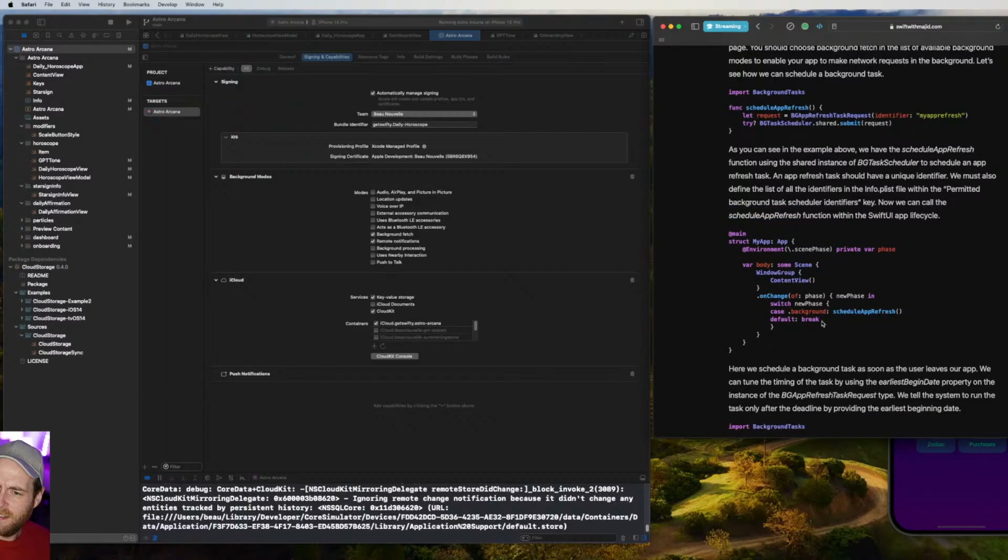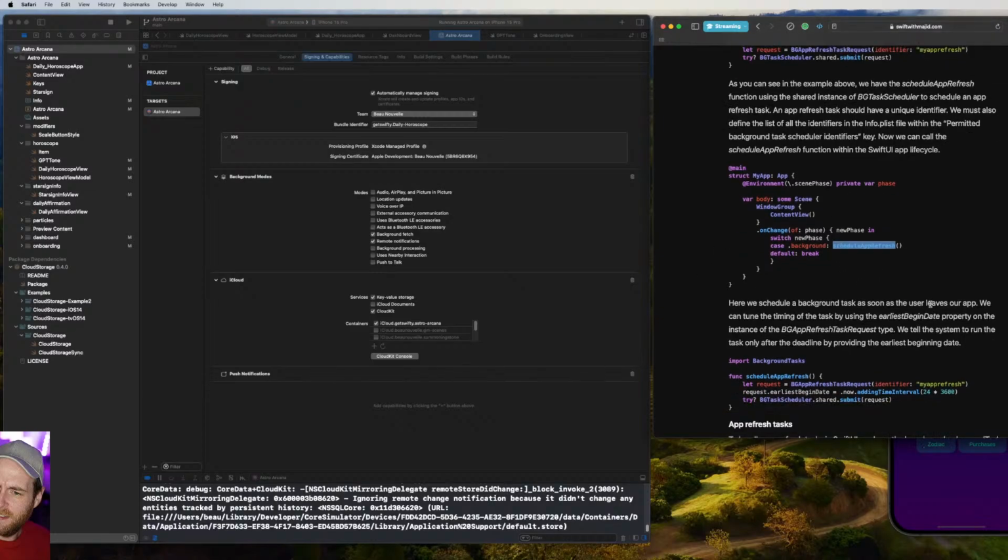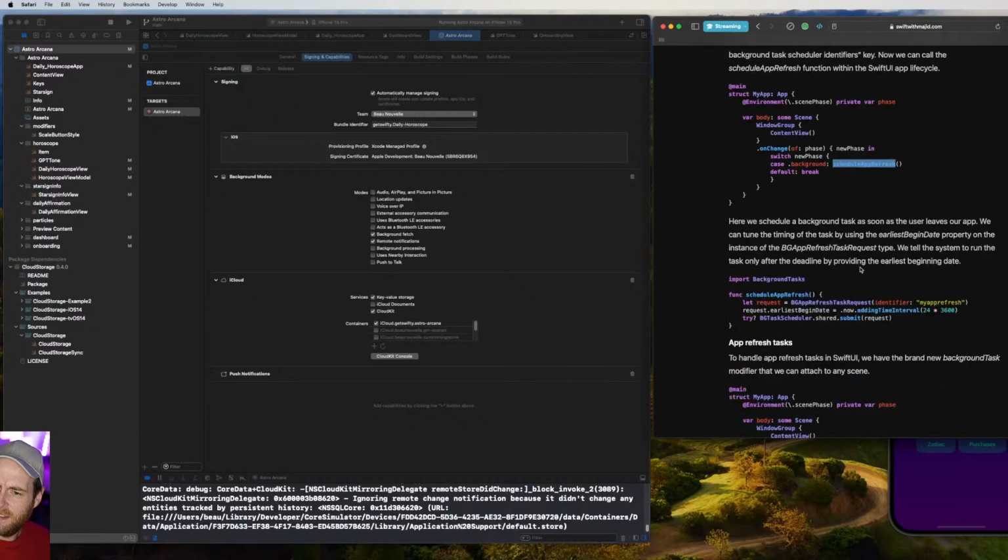So it looks like window group, we've got onChange of phase. So scene phase, I think, is when the app goes into the background or foreground, or it gets terminated in some way. Like every time the phase changes. I don't know if that also applies to the iPad when you have multiple scenes open. Could probably look into that. But on the change of that, it looks like we're scheduling an app refresh in the background. So here we schedule a background task as soon as the user leaves the app. We can tune the timing of the task by using the earliestBeginDate property on the instance. Okay, so it looks like we can add time intervals and things.